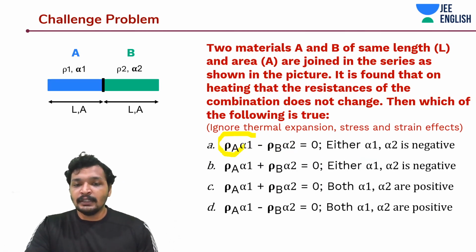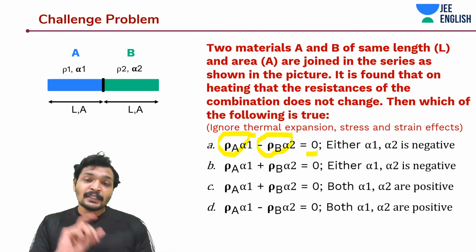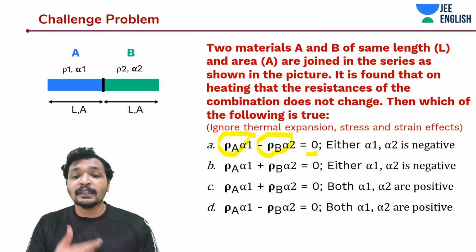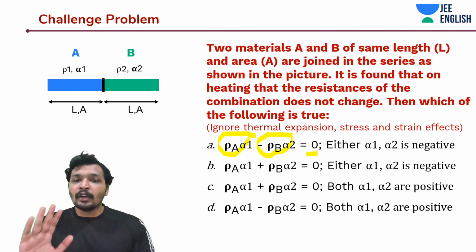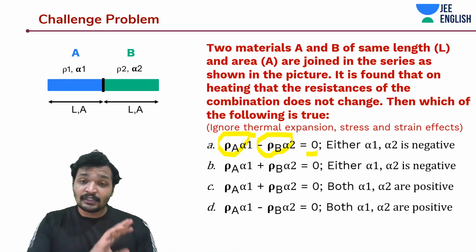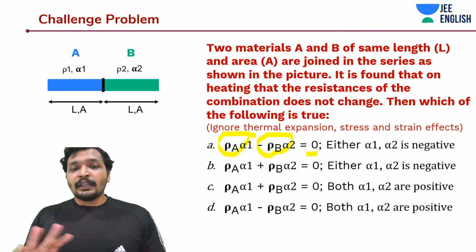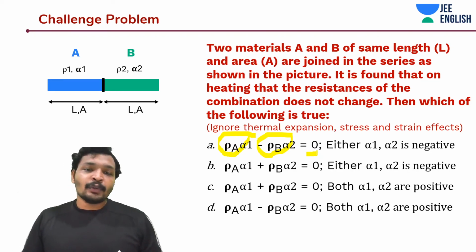If this relation holds true with a negative sign, that makes it 0, which means both of them had to be either positive or negative, alpha 1 and alpha 2. We know rho A and rho B are not negative. Resistivity is not going to be negative, but alpha 1 and alpha 2 can be negative.